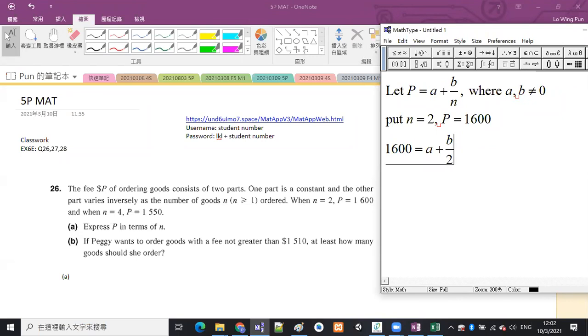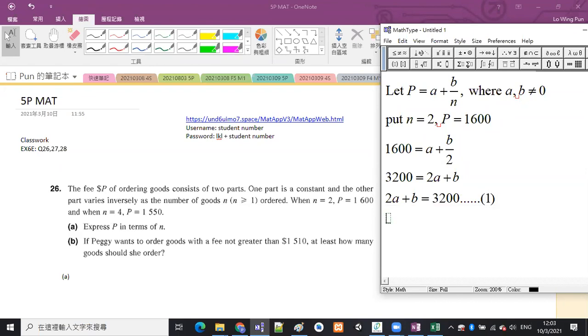Okay, and remember that I don't like fractions, but this fraction is not everything on the right. It is adding a non-fraction now. So we cannot just multiply the 2 to the left-hand side. We need to multiply 2 to every term in the equation. So 1,600 times 2 is 3,200. And then A times 2 is 2A. And then plus B over 2 times 2. The 2 and 2 will be cancelled. So what is remaining is just 2A plus B. And then I will write the 2A plus B on the left and the number on the right, and label this to be equation 1.